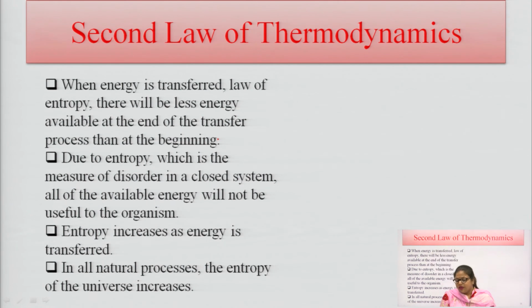What is the second law of thermodynamics? When energy is transferred, by the law of entropy, there will be less energy available at the end of the reaction as compared to the beginning. Due to entropy, which is a measure of disorder in a closed system, not all of the available energy will be useful for the organism. Entropy increases as the energy is transferred, and in all natural processes, the entropy of the universe increases.